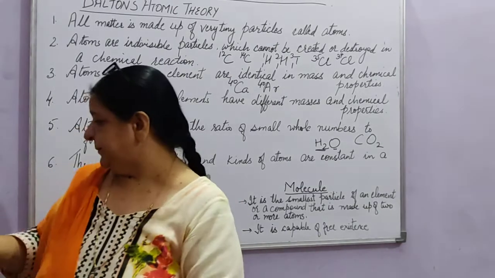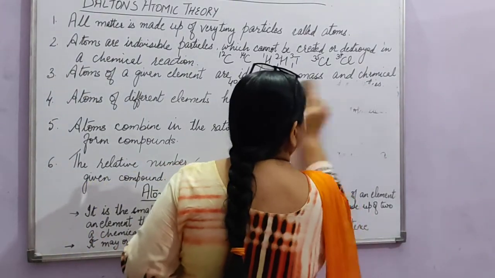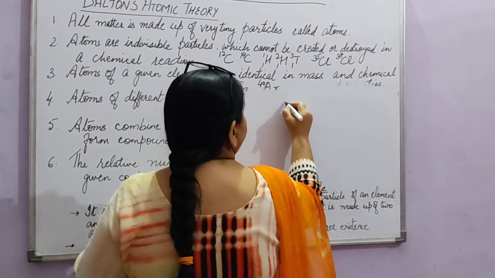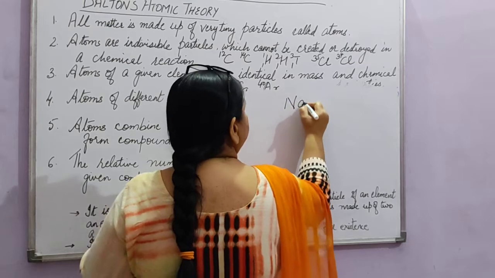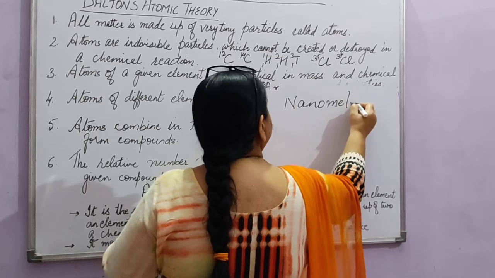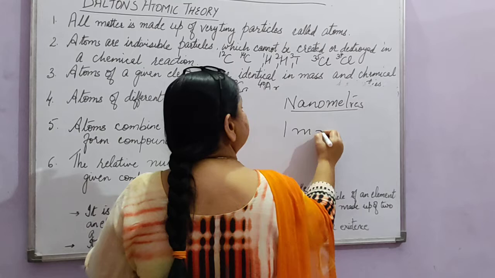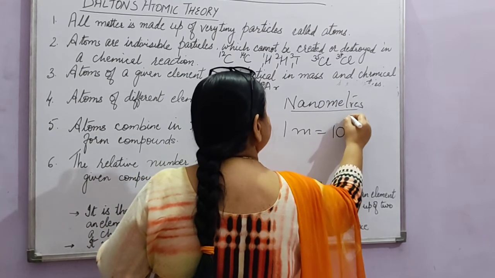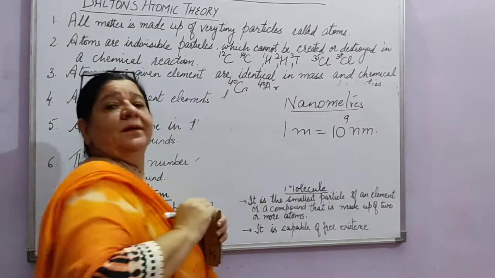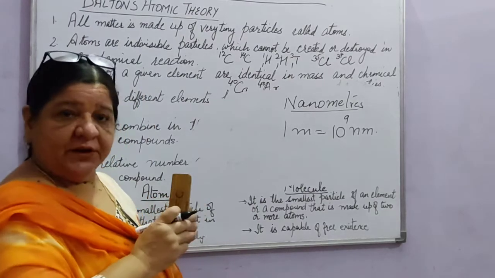The atomic radius of atoms is measured in nanometers. Right? Atomic radius of an atom is measured in nanometers. And 1 meter is equal to 10 raised to the power 9 nanometers. Right? So this is just beyond imagination.